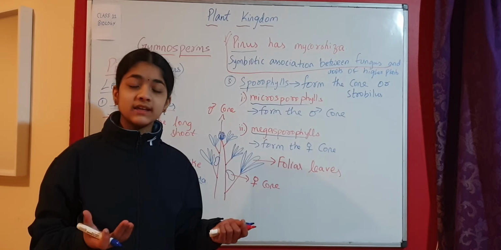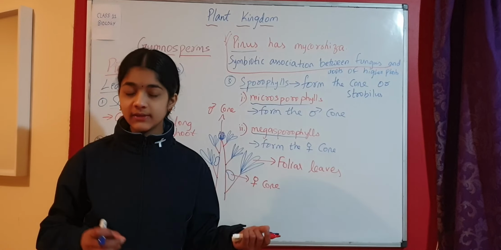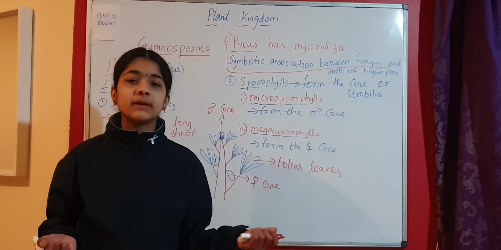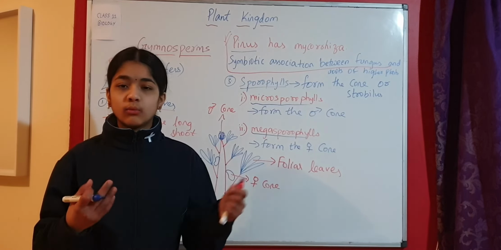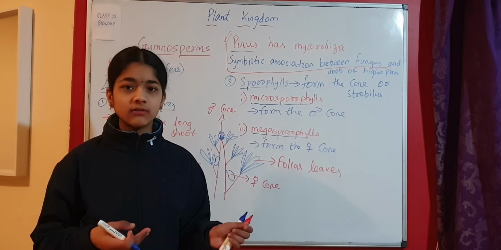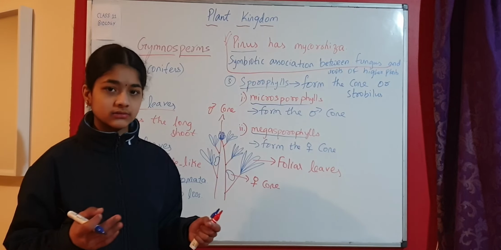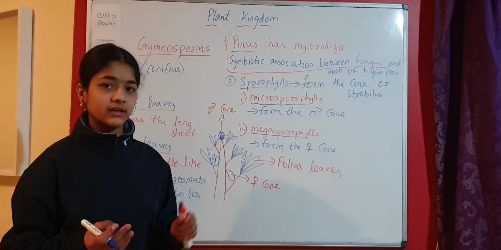Like when we talk about lichens, that is a symbiotic association between an alga and fungus. So the alga basically provides the water and food to the fungus, and fungus also gives something in return. So it's basically a mutual benefit, both are getting benefited in this case.